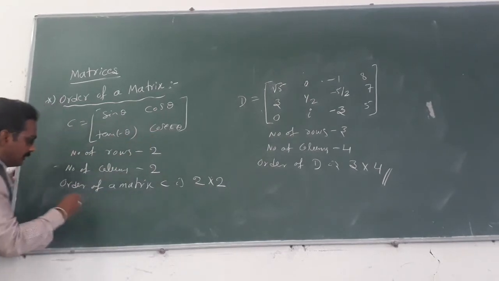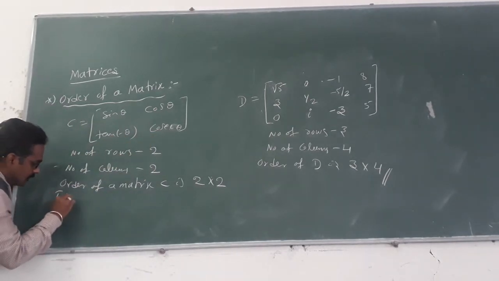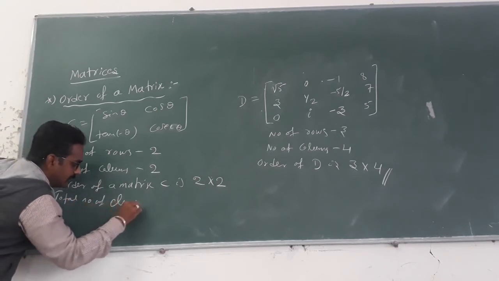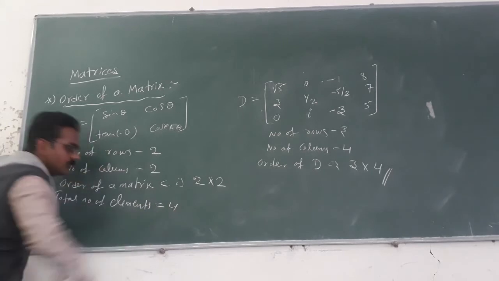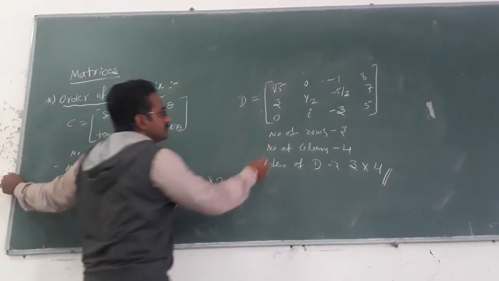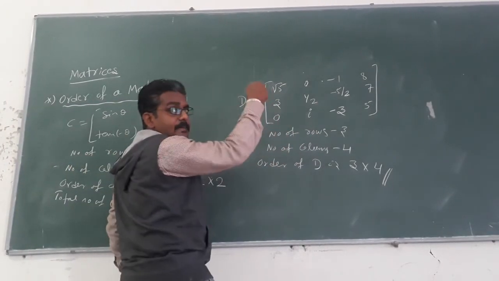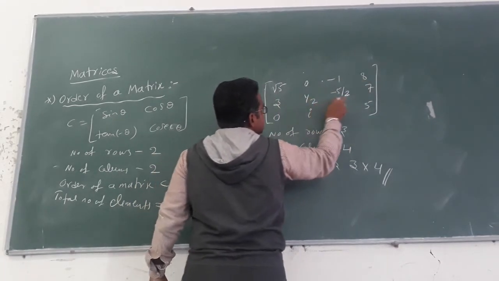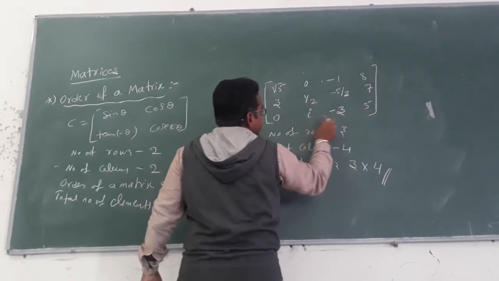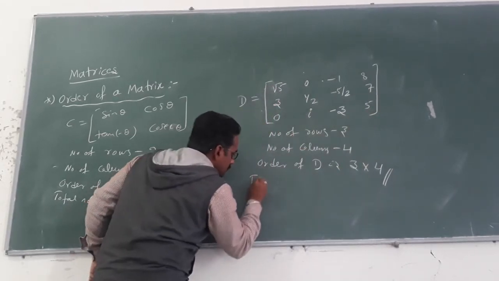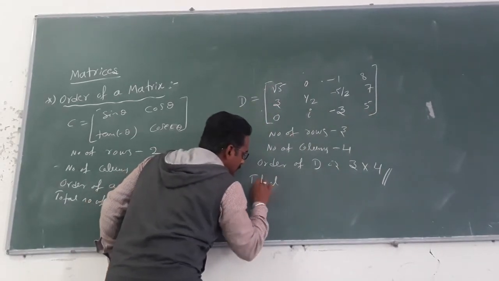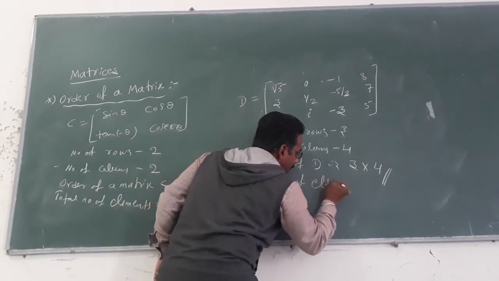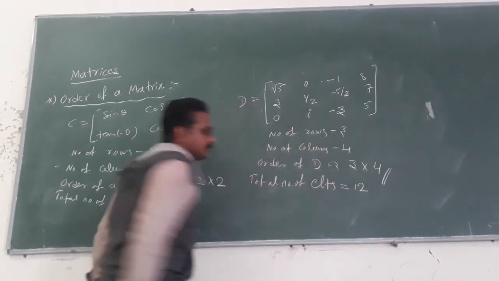Total number of elements is equal to 4 here, and observe here the total number of elements in the matrix D. 1, 2, 3, 4, 5, 6, 7, 8, 9, 10, 11, 12. The total number of elements is 12.